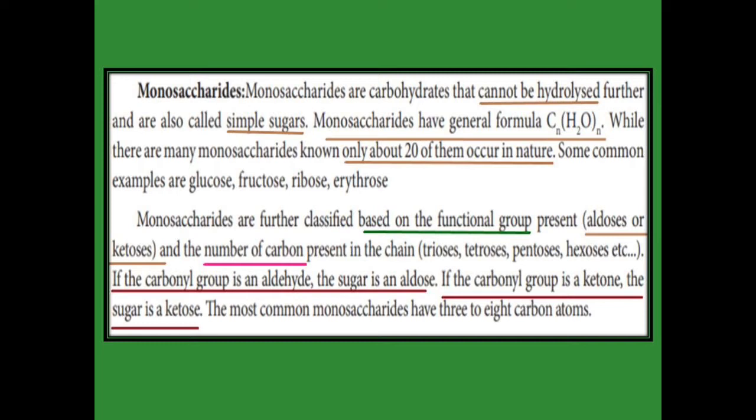Functional group: if it contains an aldehyde, it is called an aldose, and if it contains a ketone, it is called a ketose. Number of carbons: 3 is called triose, 4 tetrose, 5 pentose, and 6 hexose. If the carbonyl carbon is present as an aldehyde, it is called an aldose, and if the carbonyl group is a ketone, it is called a ketose.